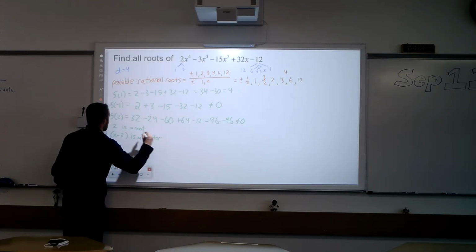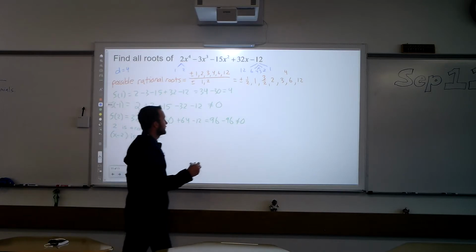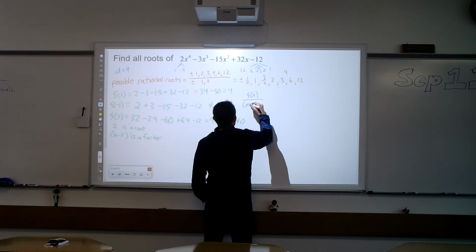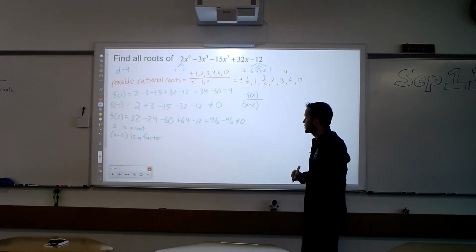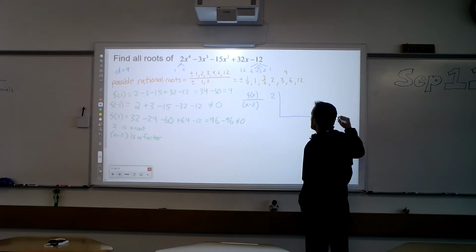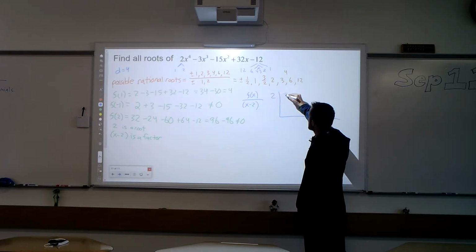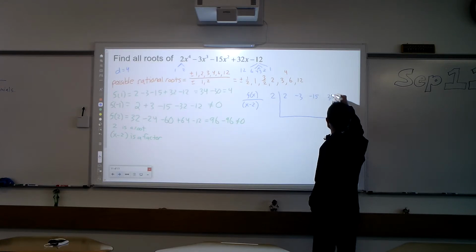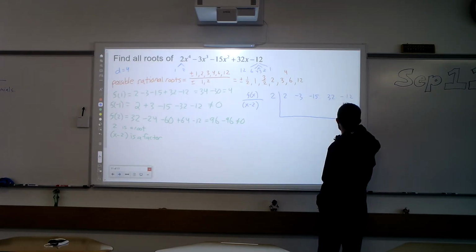So what we're going to do next is take f of x and divide it by the quantity x minus 2 using synthetic division. When I do, I'm going to get 2 on the outside, and then we're going to write out our coefficients: 2, negative 3, negative 15, 32, and negative 12.